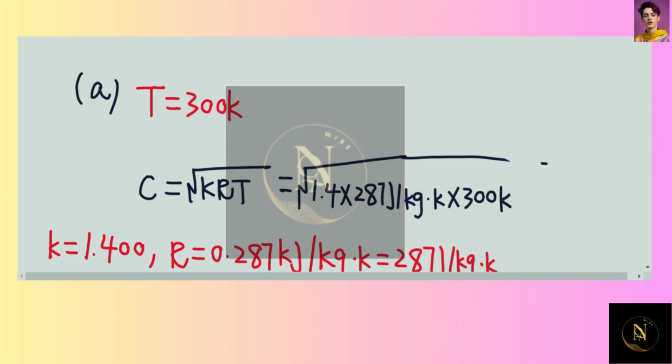And this will give us the speed of sound in the air is about 347 point, you know what, let's round it down to the single digits, so it's just 347 meter per second.